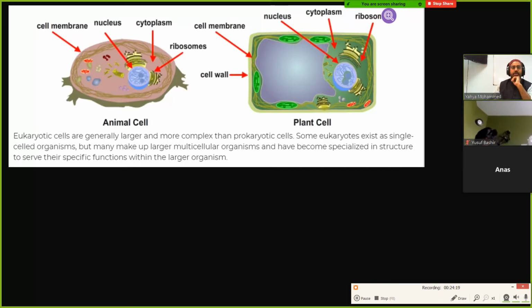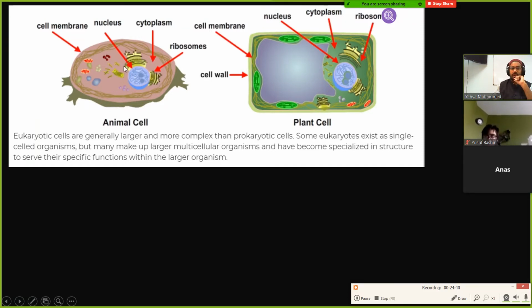So eukaryotes. We pretty much talked about most of these things, but just to repeat, eukaryotic cells are larger and more complex. You have animal cells and plant cells. There are differences between animal cells and plant cells, but both of these are eukaryotic cells.